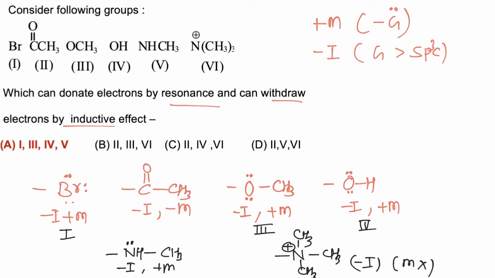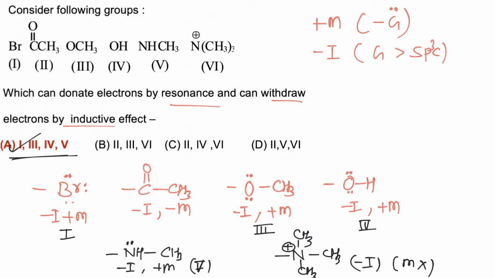Resonance is not present due to unavailability of vacant d orbital. So 1, 3, 4 and 5 have minus I and plus M effect, and hence the correct answer is A.